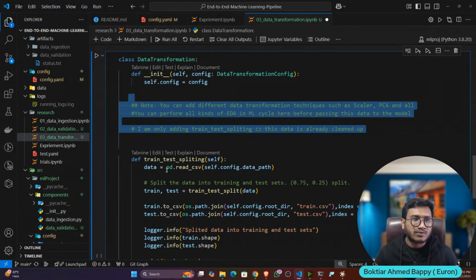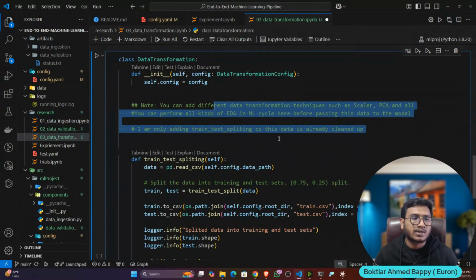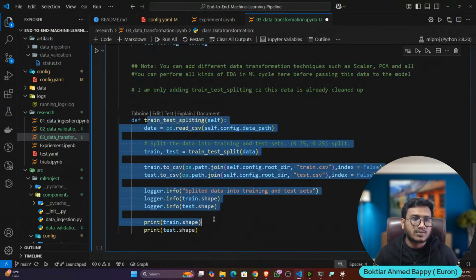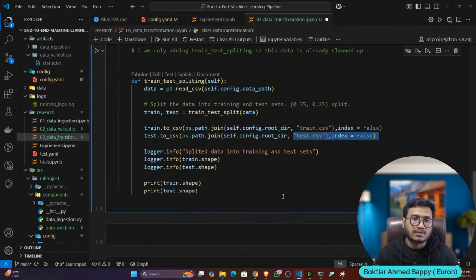Okay, you can create a different function. Let's say you want to do missing value handling, create a function. Let's say you want to do an outlier remover, create a function. Let's say you want to perform PCA, create a function. That's how you can do it. Now here we are only doing the train test split operation. The data we have, we're doing the train test split operation, and we are saving it as a CSV file in the artifact folder. That's it.